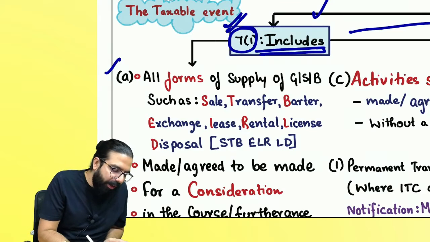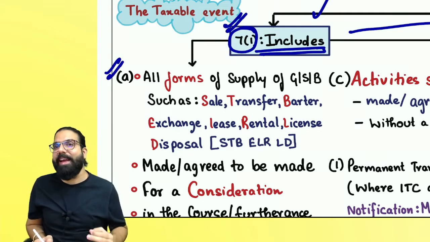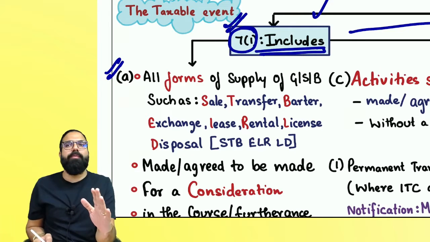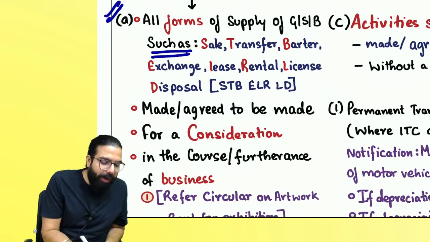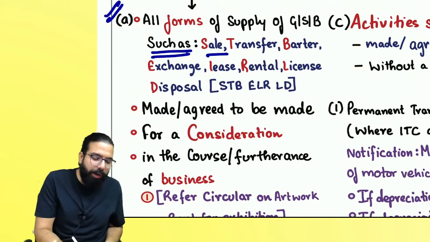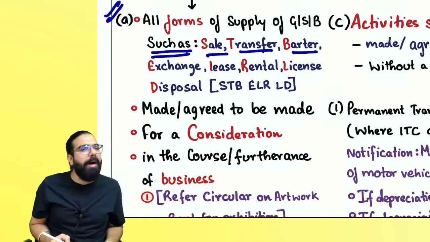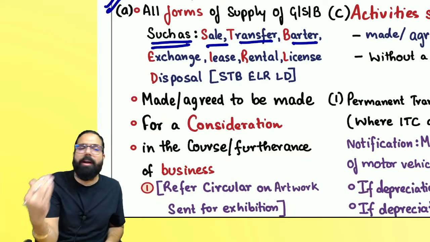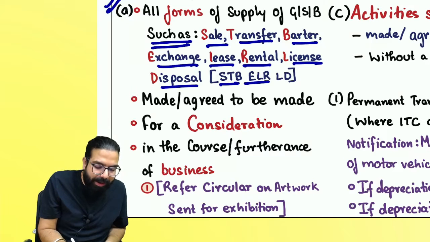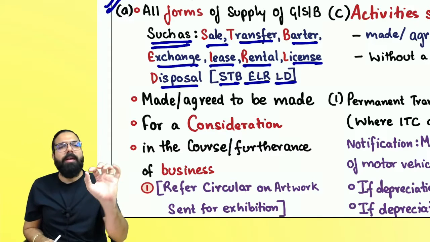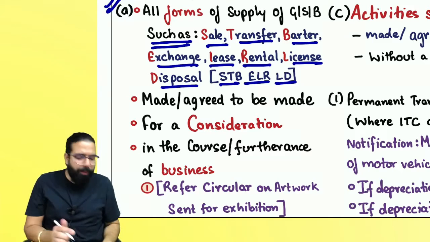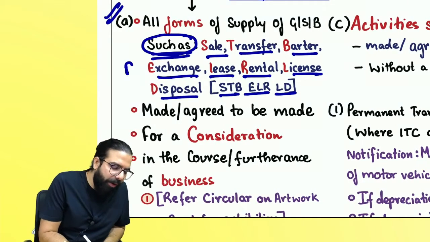Section number 7.1, when we learn it, has section 7.1(a), which says that all forms of supply of goods, services, or both, whether you call them sale, transfer, barter, exchange, lease, rental, license, or disposal. STB, ELR, LD: sell, transfer, barter, exchange, lease, rental, license, or disposal. Whether you give any other name also, because they are saying such as, right everyone? So it should be a form of supply.